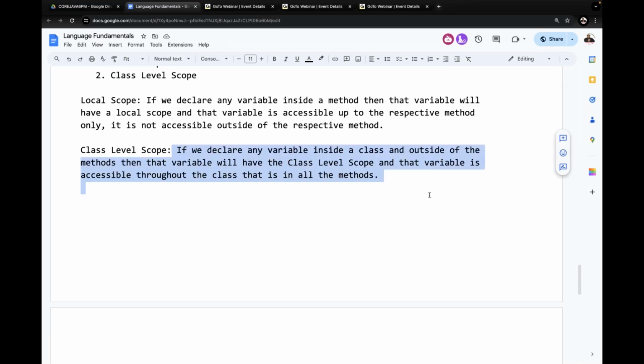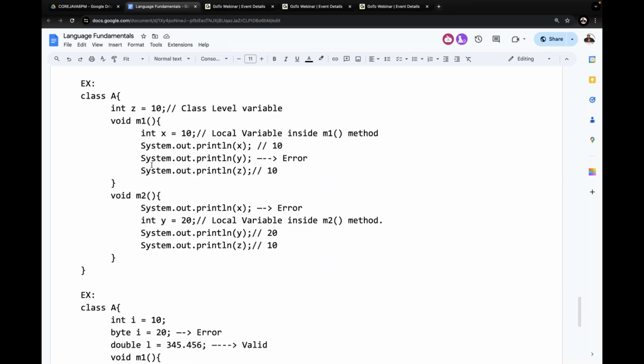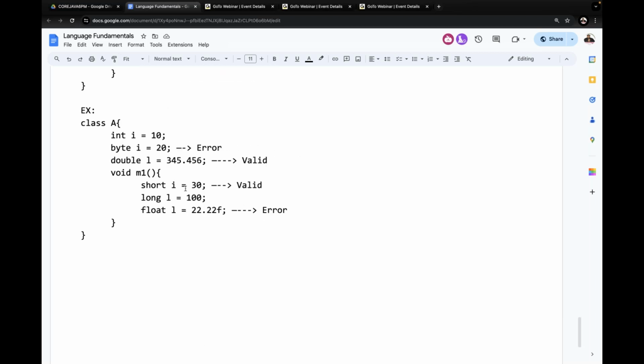If we declare any variable inside a class and outside of the methods, then that variable will have class level scope, and that variable is accessible throughout the class, that is, in all the methods. Examples are given here about the local scope and the class level scope. After that, duplicates. An example is also given of how to duplicate identifiers in local